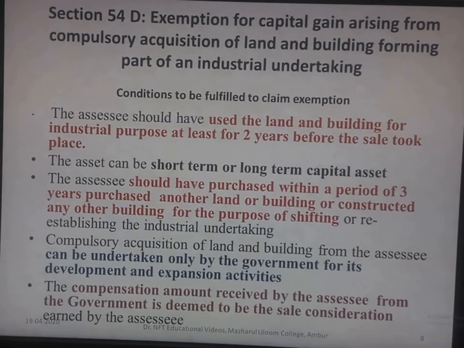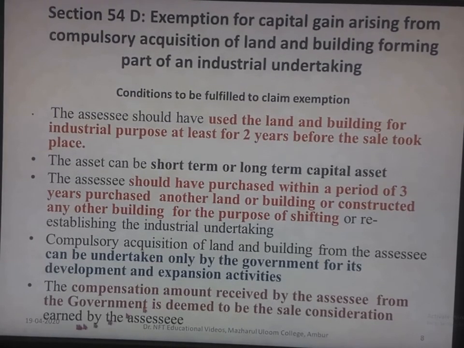So this compulsory acquisition should be taken by the government. The compensation amount received by the assessee from the government is deemed to be the sale consideration earned by the assessee. So the amount the government gives is considered to be the sale consideration in case of section 54D.